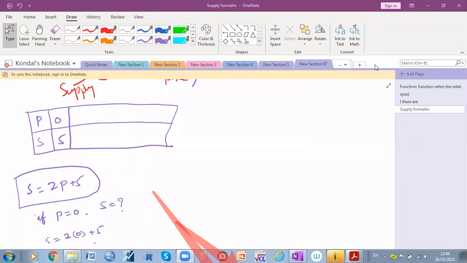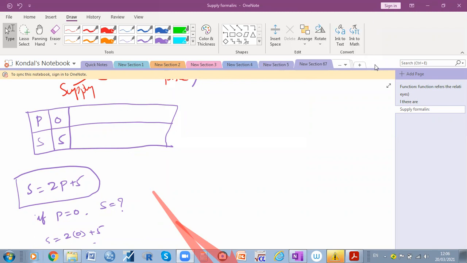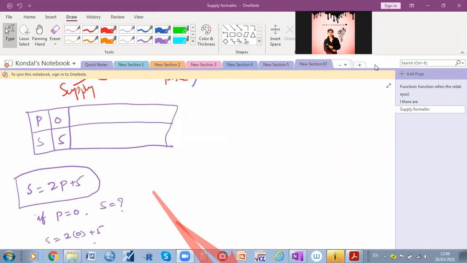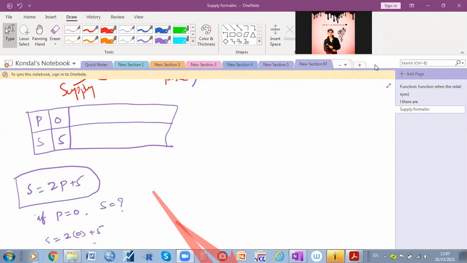What is your opinion? All are saying that when the price is 0, there should be no supply, right? Sir, how can they supply without price? That's why I'm asking the question: if the price of the commodity is 0, is there any supply? I'm not assuming that it increases or decreases. We are saying constant. Will there be any supply or not?